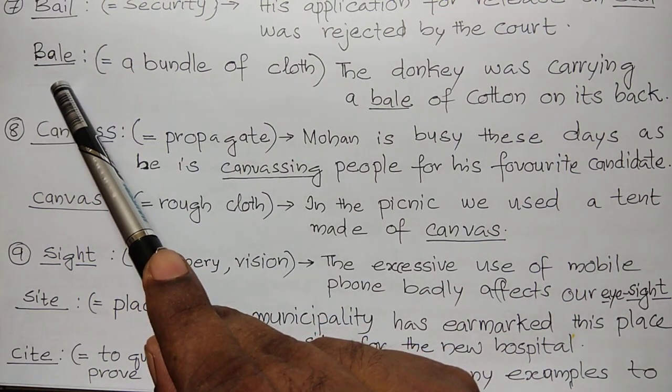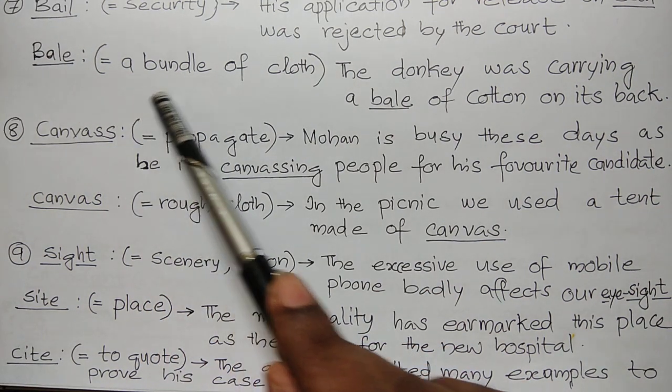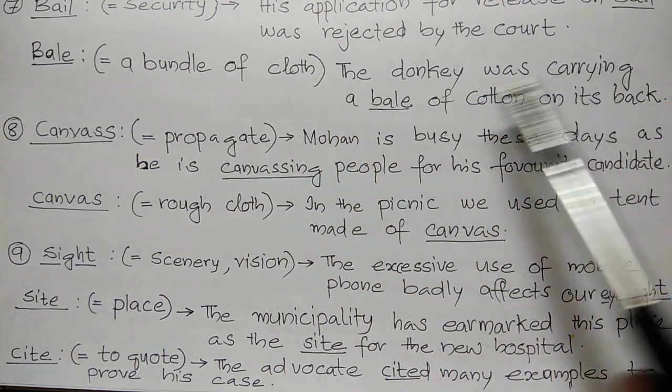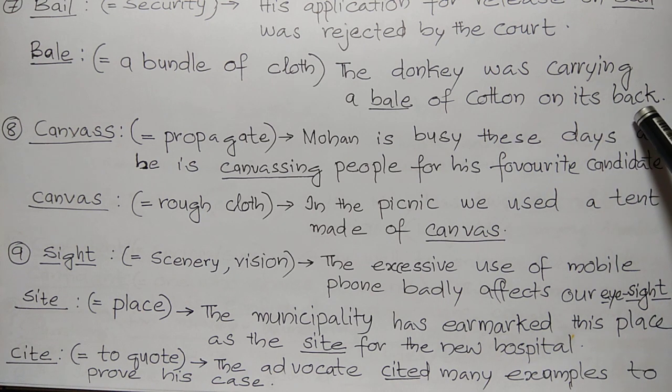Second one, B-A-L-E, bale. That means a bundle of cloth. The donkey was carrying a bale of cotton on its back.